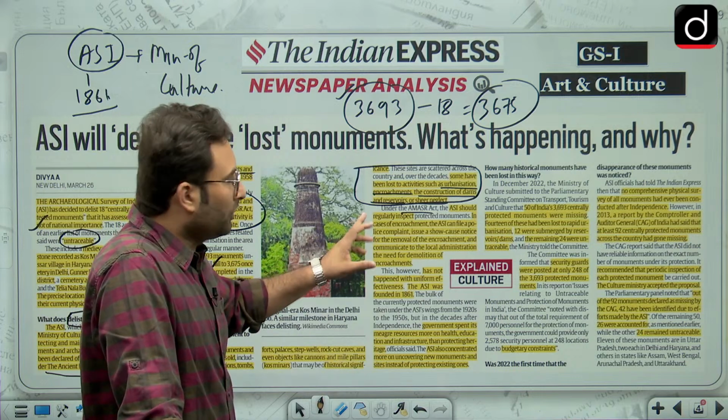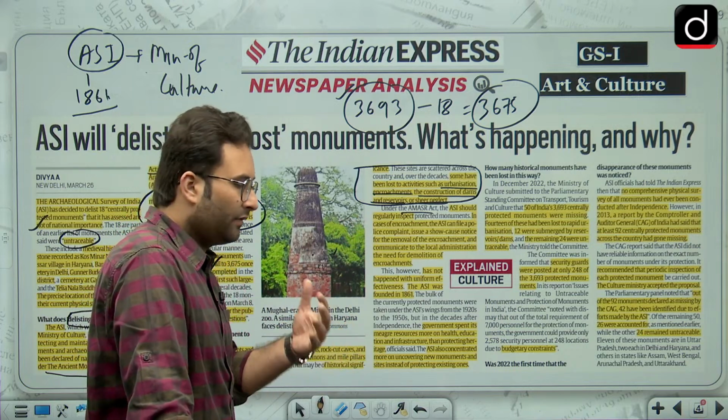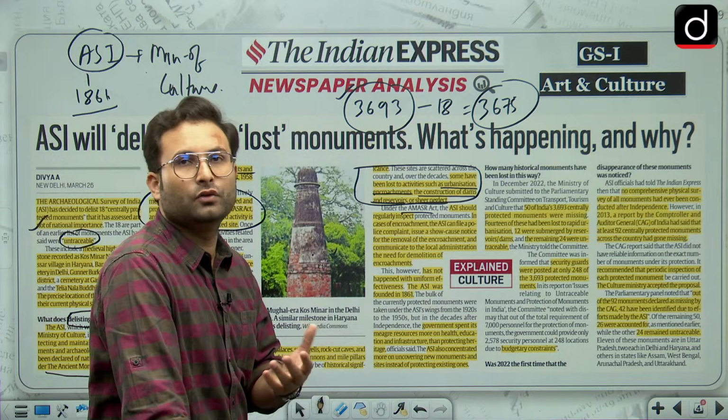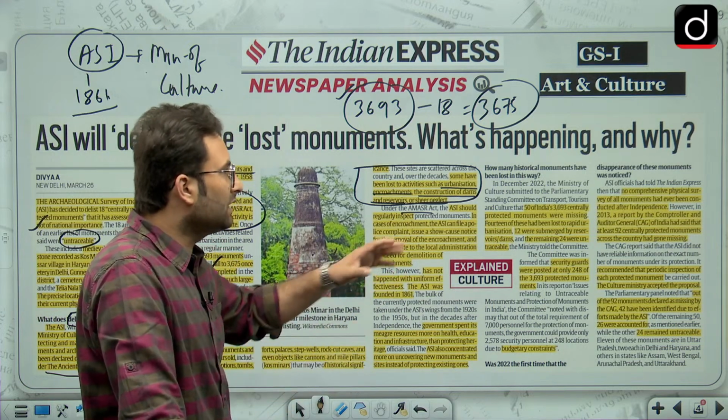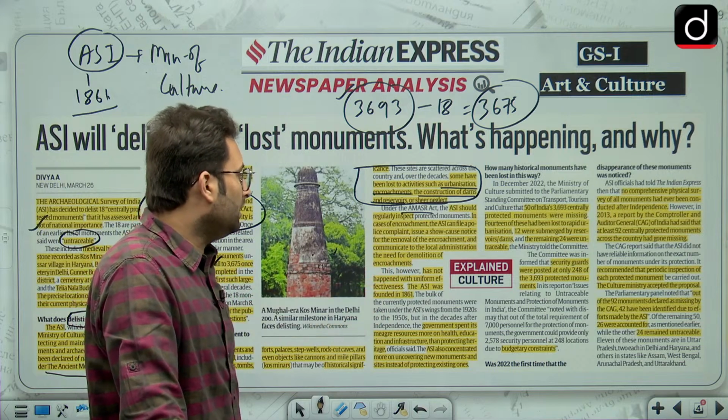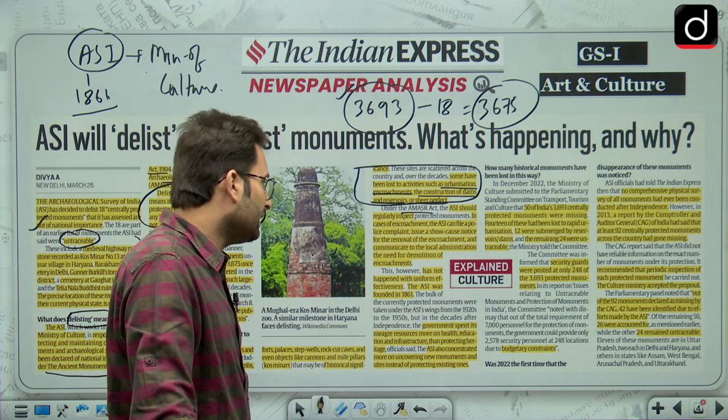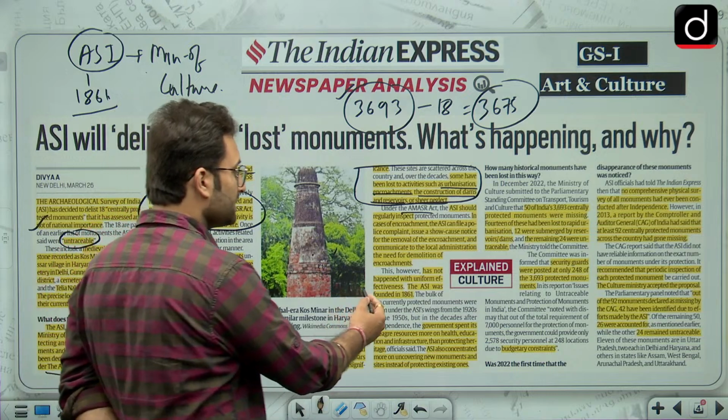So what ASI can do is, when ASI finds some kind of encroachment, they can give you a show cause notice or they can file a police complaint about it. Okay, and they can recover the land again. Then it has not happened with uniform effectiveness. ASI was founded in 1861.